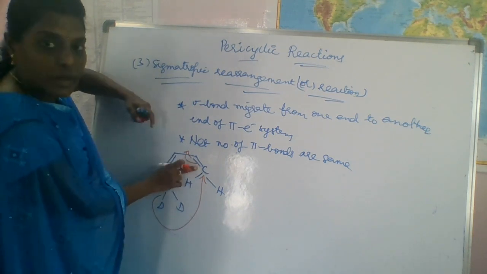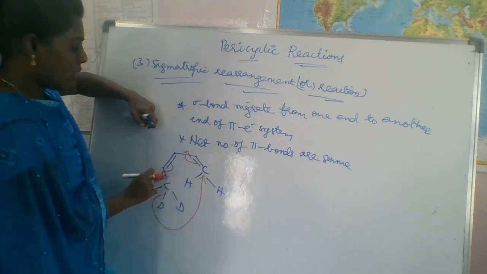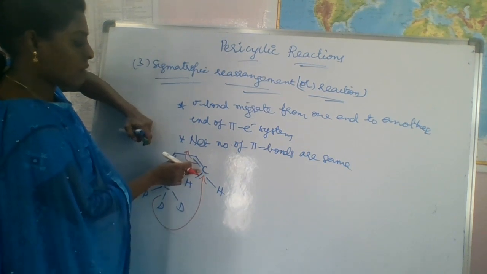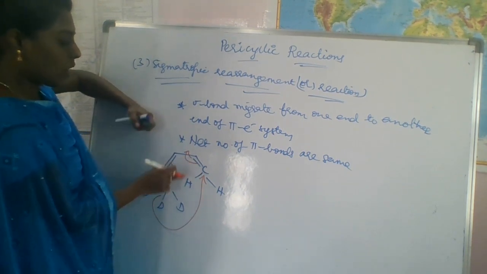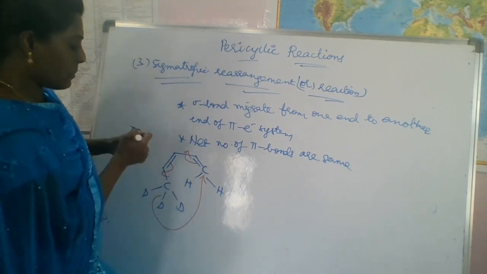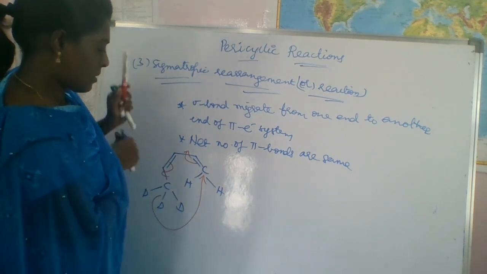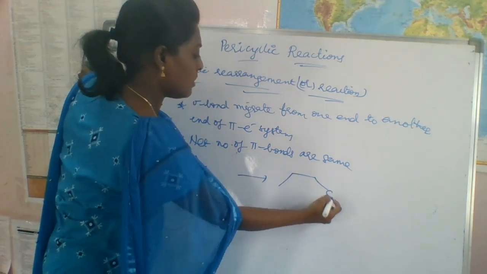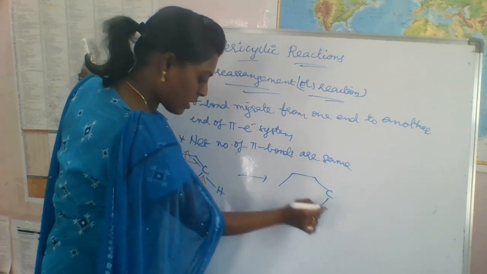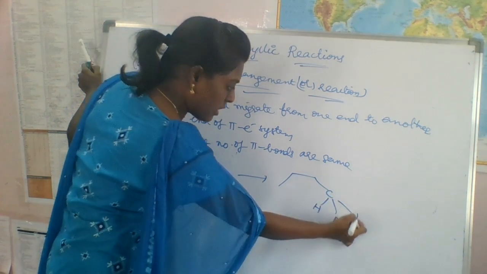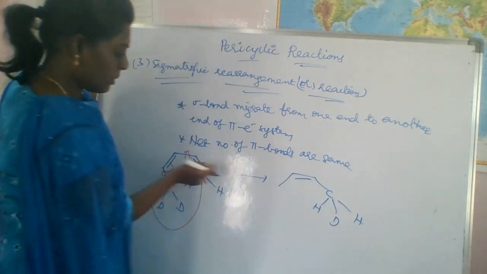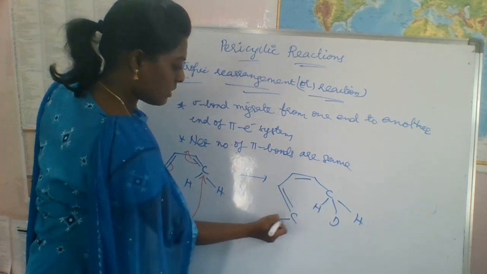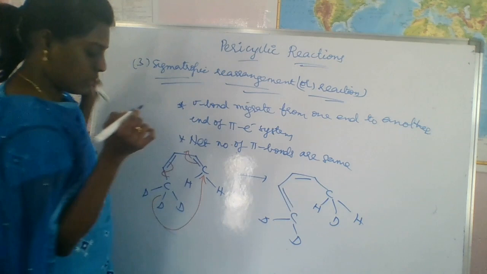It has a double bond, so we shift this sigma bond to the other end of the pi electron system. Thereby, here C, H, H, here D, H, because we are shifting here. Next C, D and D.